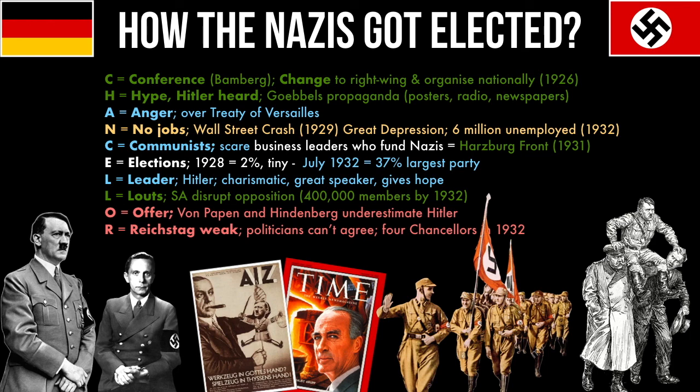And another different interpretation is not the Nazis' skill, it's mistakes others made. It's the weakness of democracy in Germany that gives Hitler the opportunity, and it's the misjudgment of von Papen and Hindenburg in trusting Hitler. So now it's up to you, what is your interpretation of why the Nazis got elected in 1932? Just remember, one word: Chancellor.